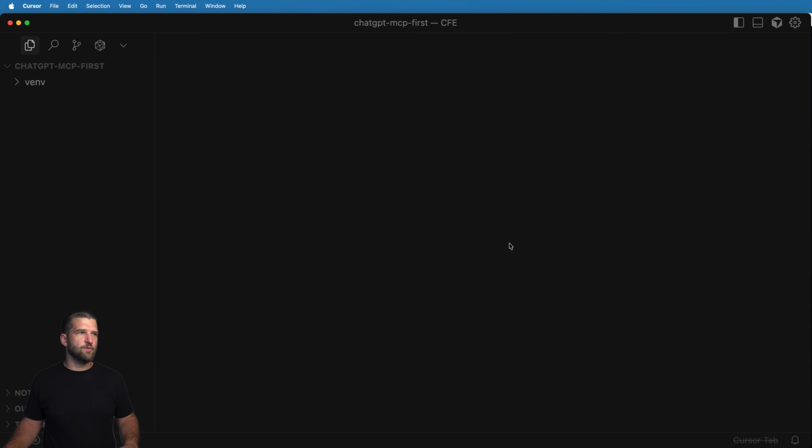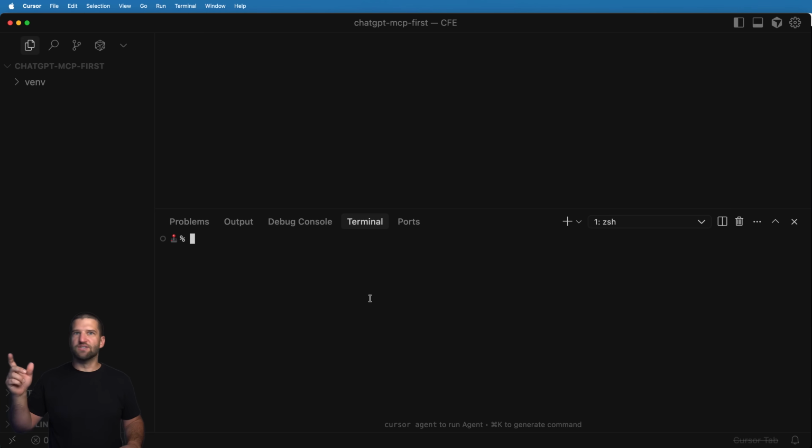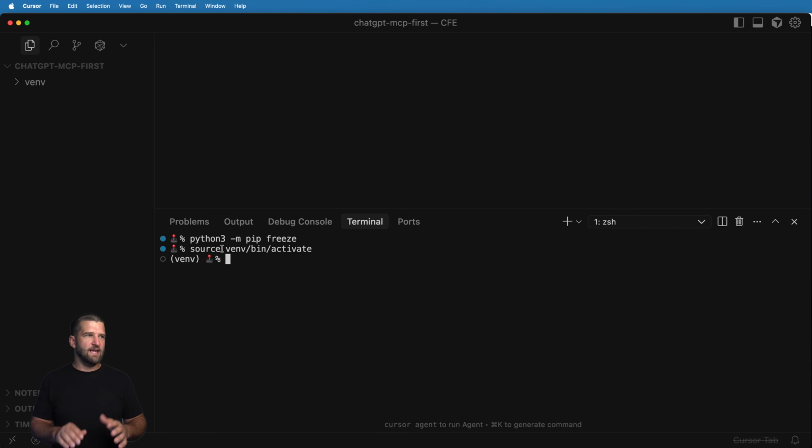So if I open up the terminal window, which is just doing Control tilde, and get used to toggling this because it's something you'll probably do a lot, what you'll notice is the virtual environment is not activated. So if I do python3 -m pip freeze, I'll see that there's nothing installed. So again, we have to remember we need to activate it. So source venv/bin/activate, and you hit enter.